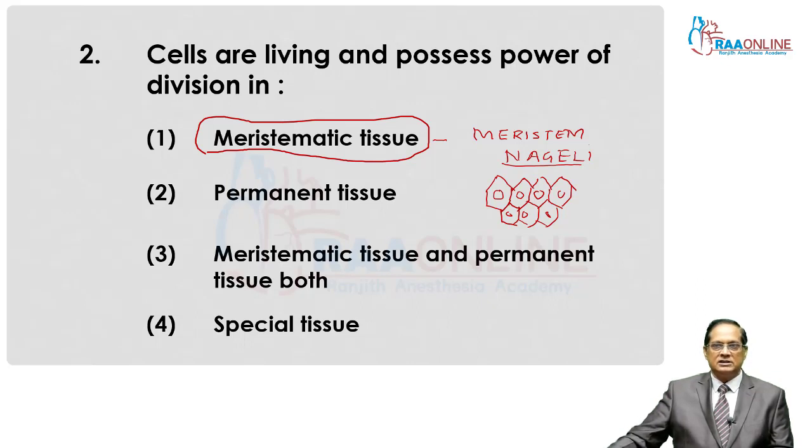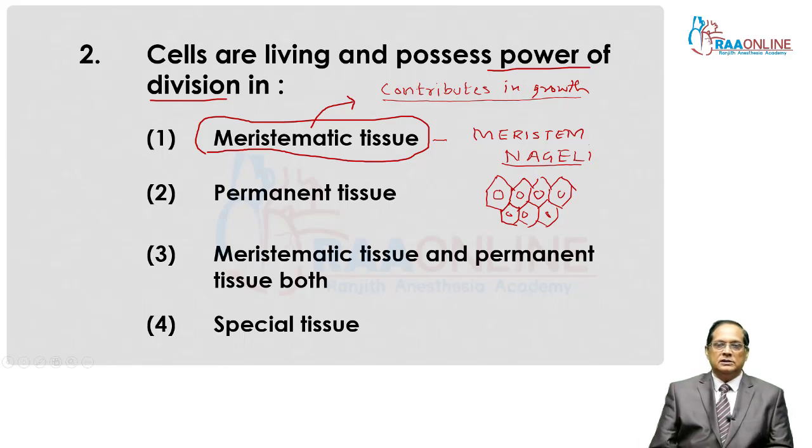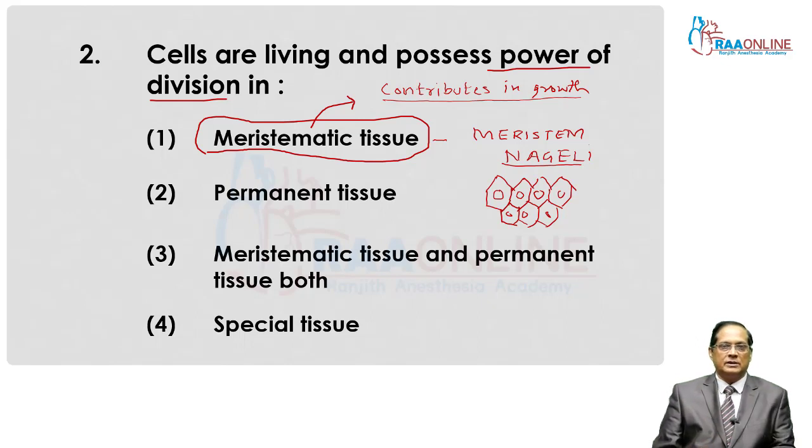Because the cells of meristem have the power of division, the main role of this tissue is to contribute in growth. It is always in the state of formation of new cells. This is the major role of meristematic tissue in plants. Cells are compactly arranged, with no intercellular space and a prominent nucleus.